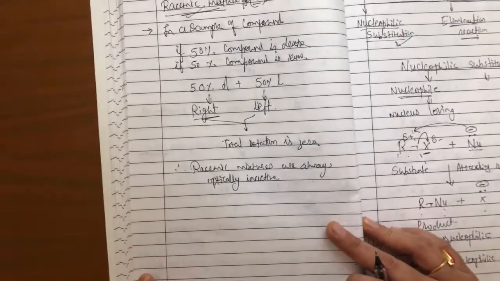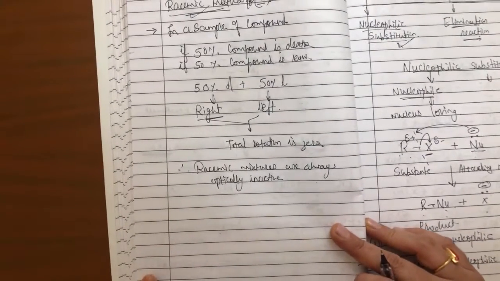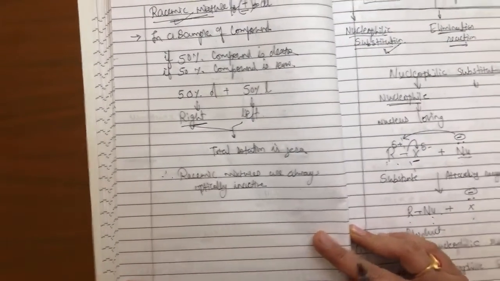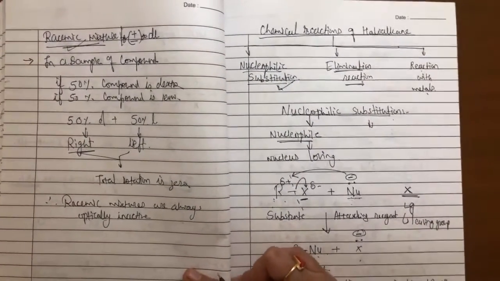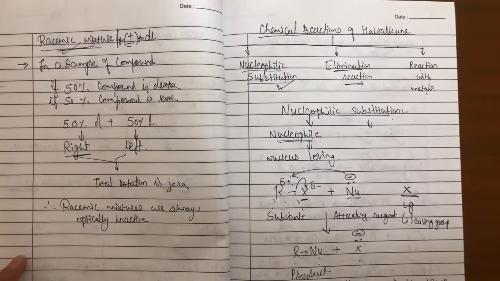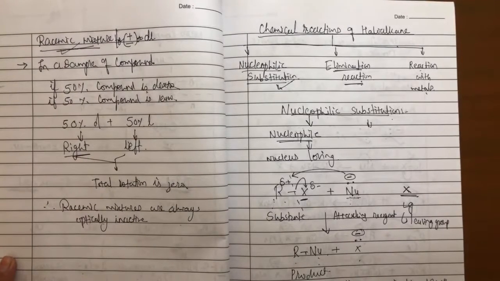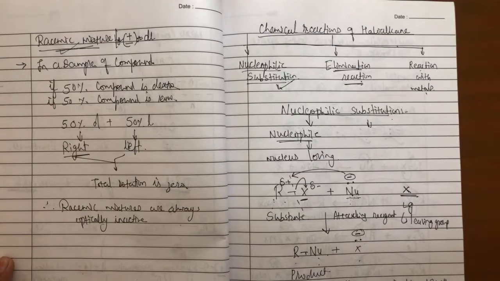Racemic mixture is also one of the important terms. If I have a mixture where I have 50% dextrorotatory compound and 50% levorotatory compound, then that type of mixture is known as a racemic mixture. Here the mixture is optically inactive, though it contains dextrorotatory and levorotatory compounds which are optically active.